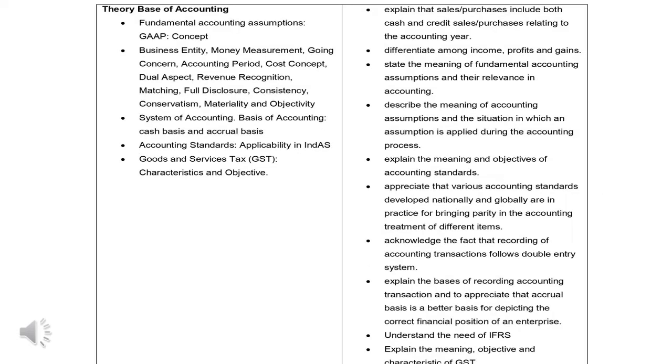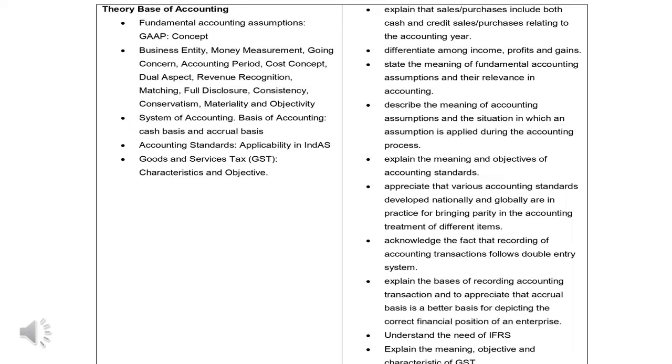Finally, the last component of the theoretical framework of accounting is the theory base of accounting. Theory base of accounting involves knowledge of principles of accounting which are universally applicable. Those are business entity, money measurement, going concern, dual aspect, revenue recognition, matching principle, full disclosure and consistency, etc. Before moving ahead with the practical knowledge of accounting, we must know each and every principle in depth.